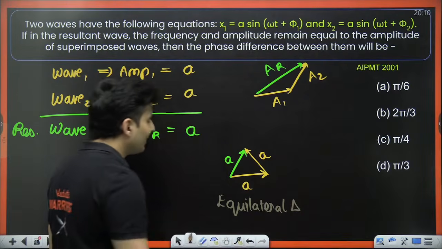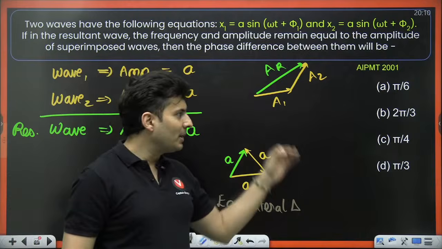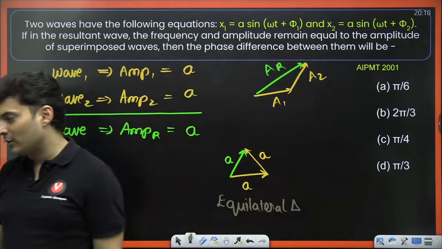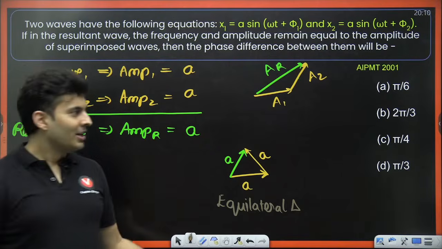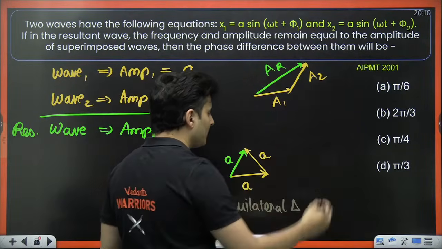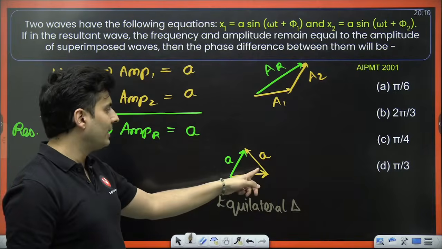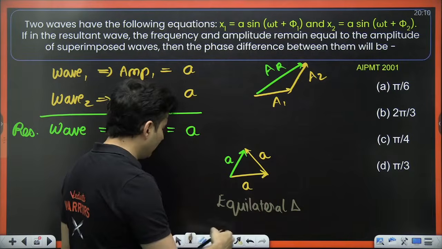Equilateral triangle. So a lot of people will say the angle is 60 degrees, so it should be pi by 3, but that is not the answer. That is the mistake many people make. See, when you learned vectors, you would have seen that you never measure the angle between the vectors when they are joined head and tail. The tail of one vector is with the head of the other vector.